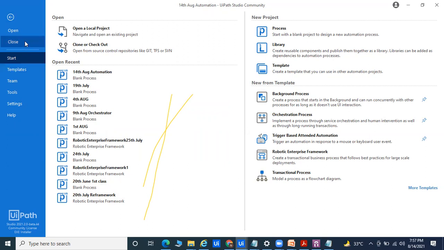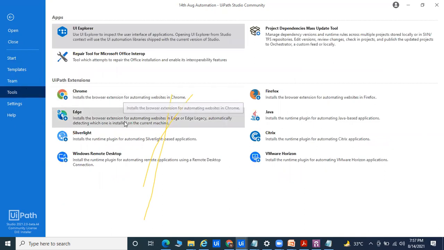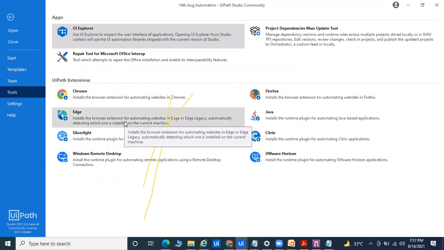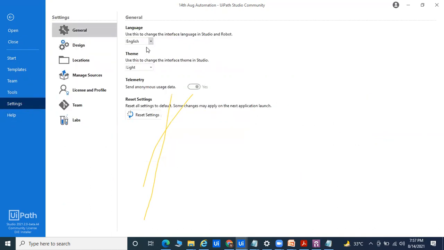Especially you can go for multiple things. They provide the Tools section also, like if you want to automate SAP, or use GitHub, or automate Google Chrome or Edge. You have to install the extension from this Tools part. In Settings, they provide more than 9 languages. You can select your language. Two themes are provided, light and dark. This is Settings, and in Help you can get the version of your product.